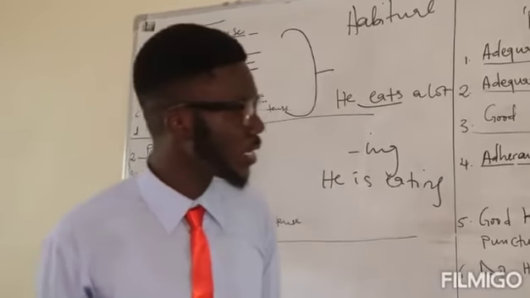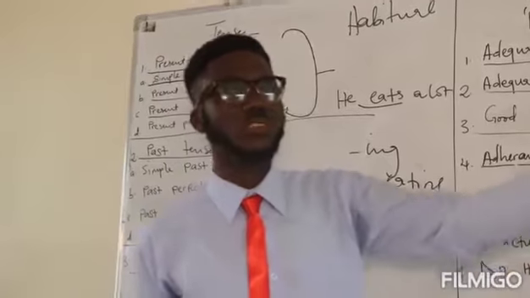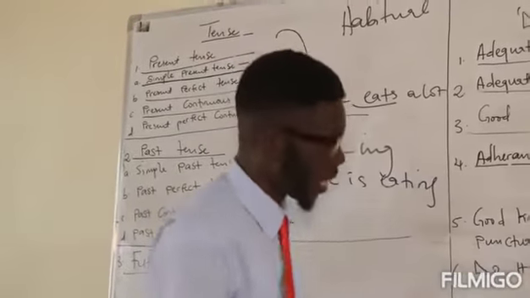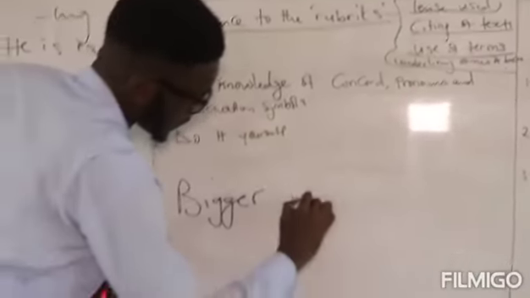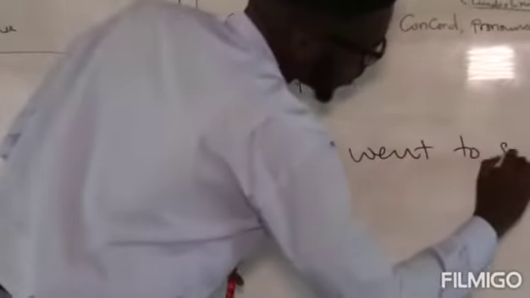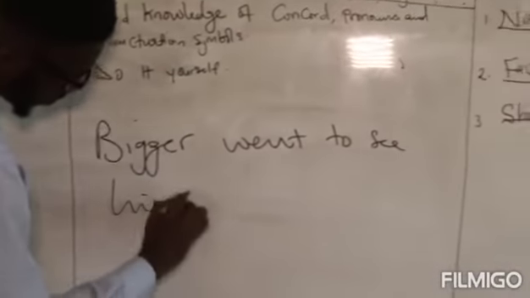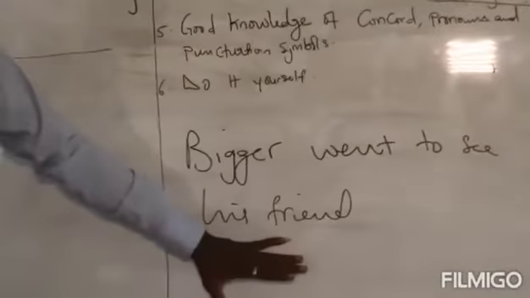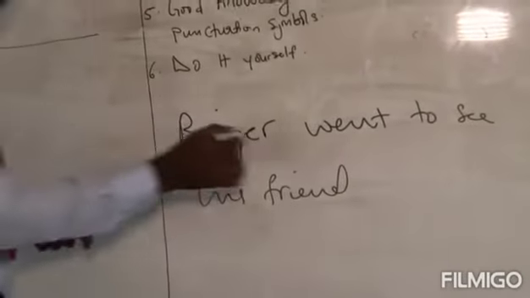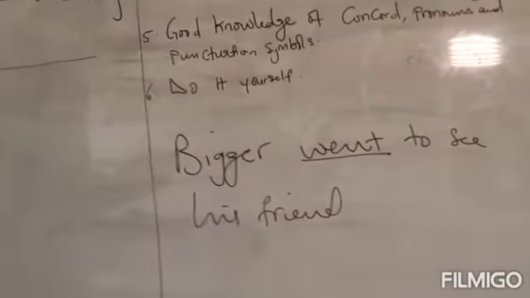Somebody will tell you something like, Bigger went to see his friend. Bigger, if we are to use Native Son, went to see his friend. This is the way it appears in that book.